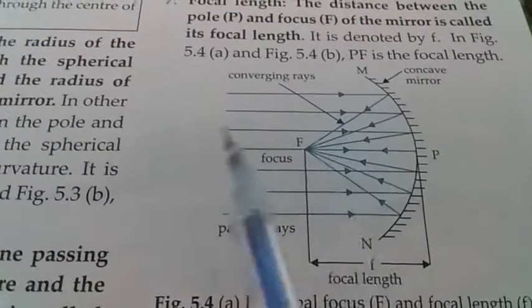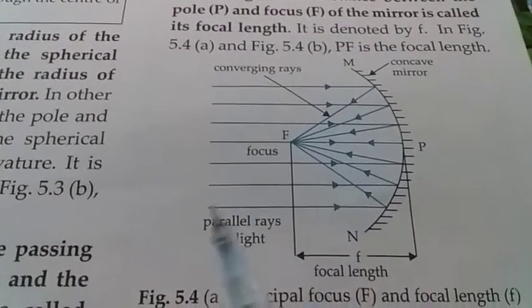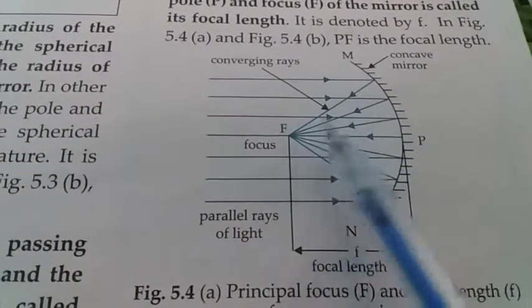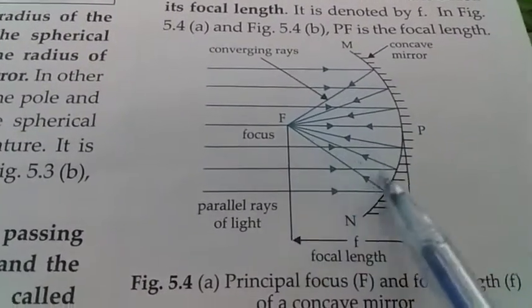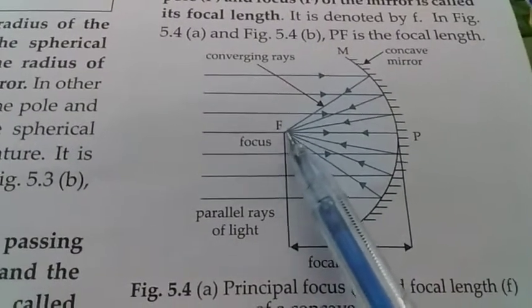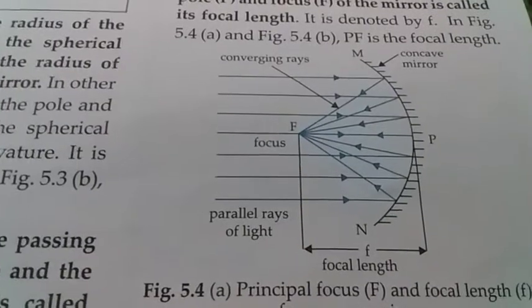These are the parallel rays of light, and they are all reflecting and meeting at one point here. So this point is called focus or principal focus.